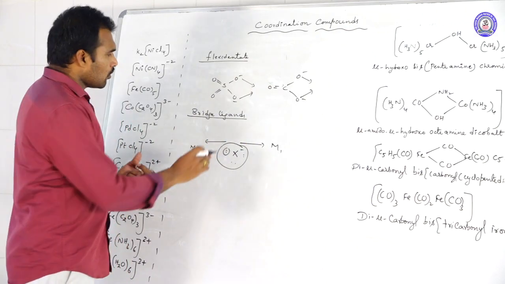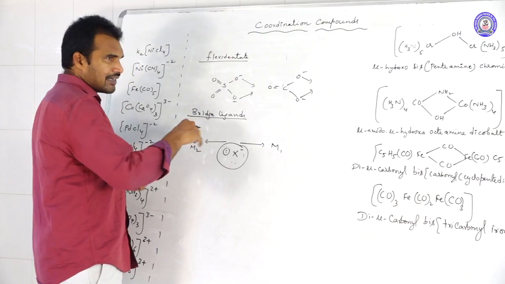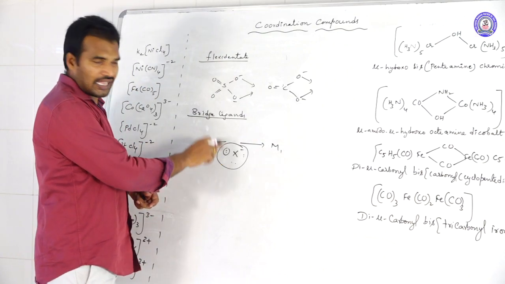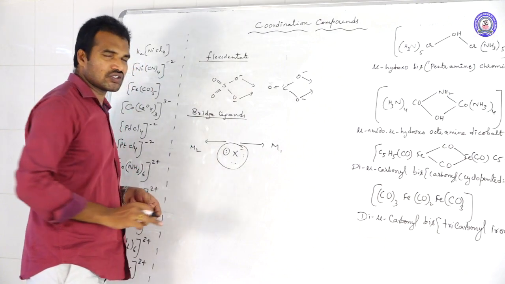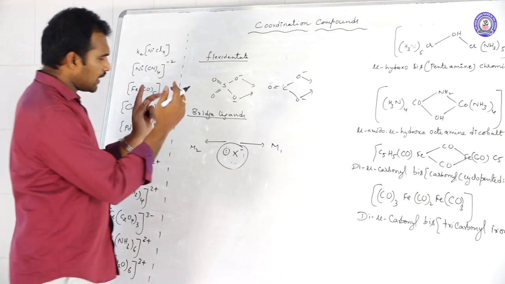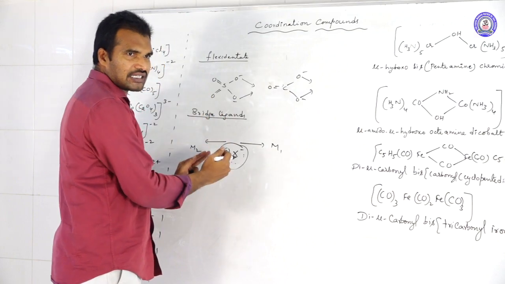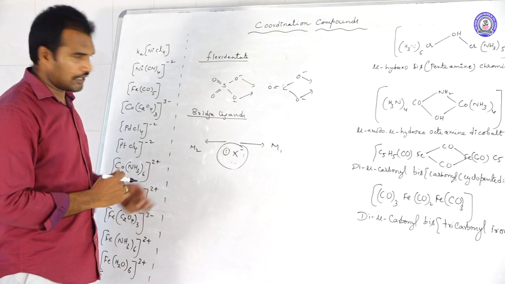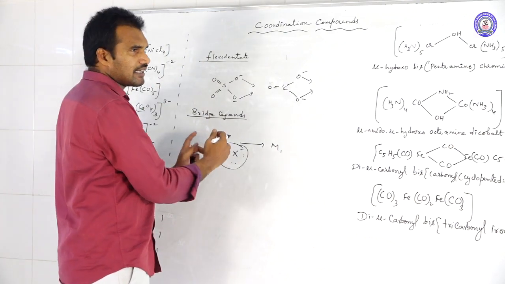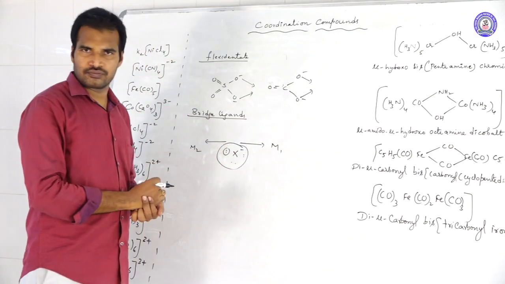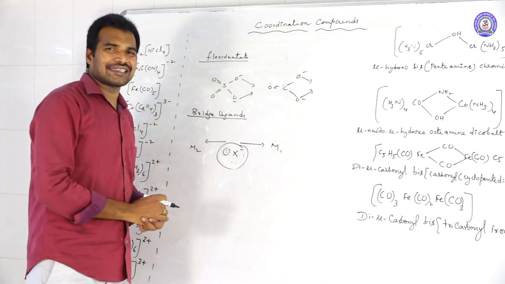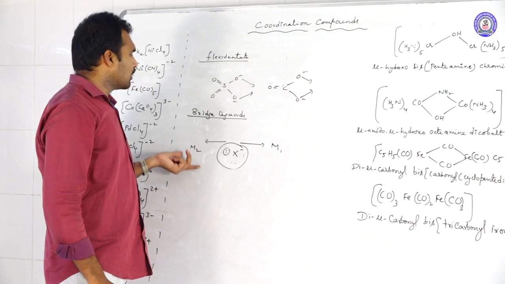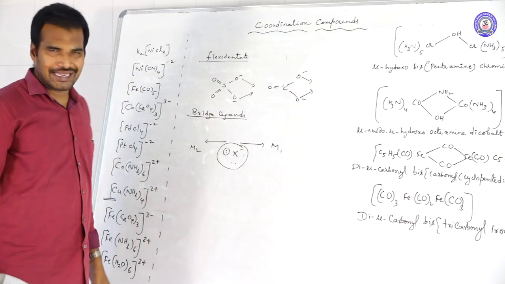Bridge ligands are nothing but unidentate ligands having excess electrons in the form of lone pairs, which they can donate simultaneously to different metal atoms. Finally they act as a bridge between two metals, and those ligands we call bridge ligands.